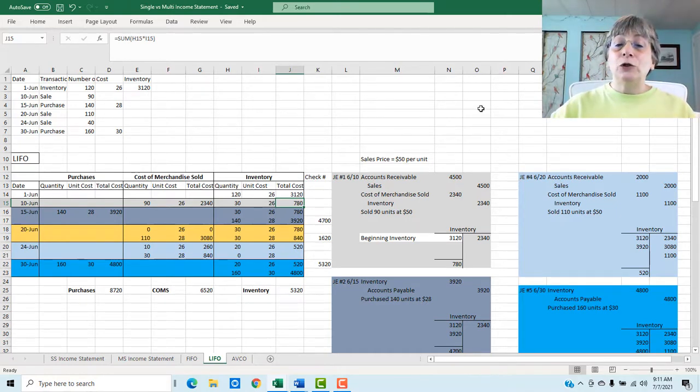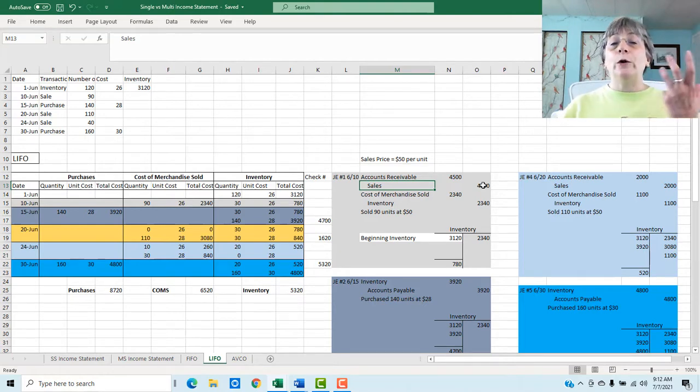So let's jump into the journal entry. This is going to be the exact same journal entries. The only thing that will change will be the amount that we cost our inventory at as we move through these different transactions. Here we are with our journal entry for 6/10. We are recording our sale to our customer. And again, we're assuming that it is a $50 sale price to our customer. So here's our accounts receivable for $4,500 and our sales for $4,500. So now we have recorded what our customer owes us, and we've recorded our revenue for this sale.